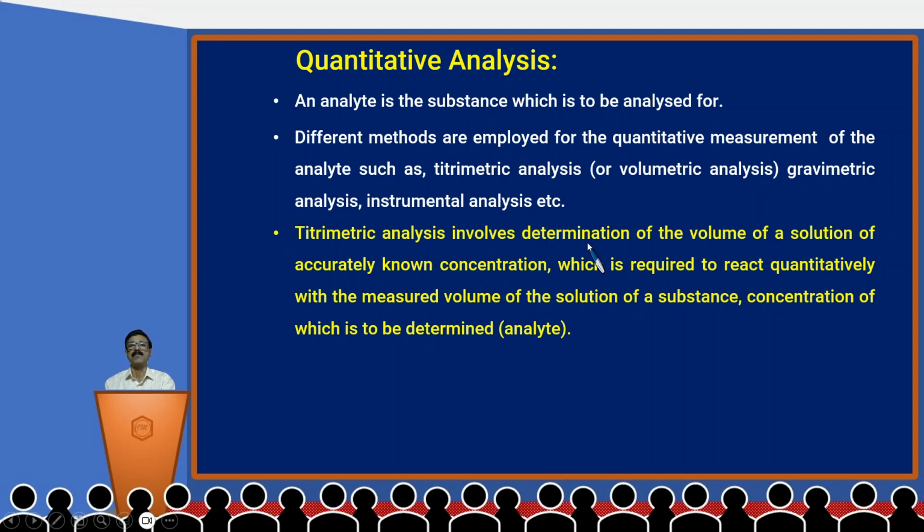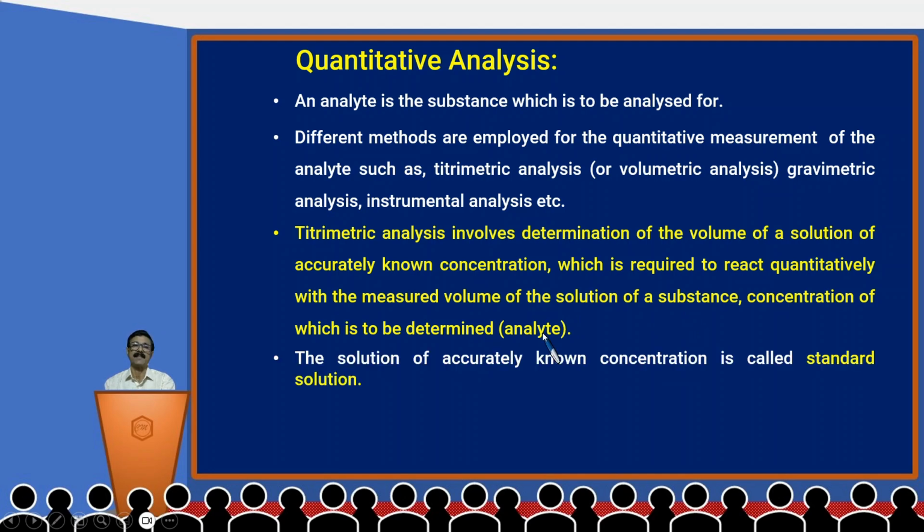Titrimetric analysis involves determination of the volume of a solution of accurately known concentration, which is required to react quantitatively with the measured volume of a solution of a substance, the concentration of which is to be determined, and that solution is the analyte.